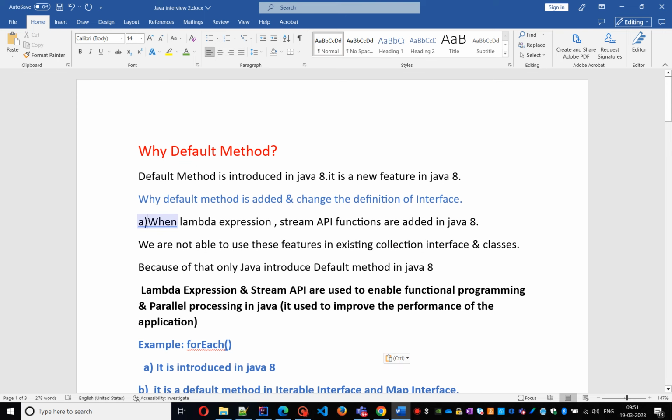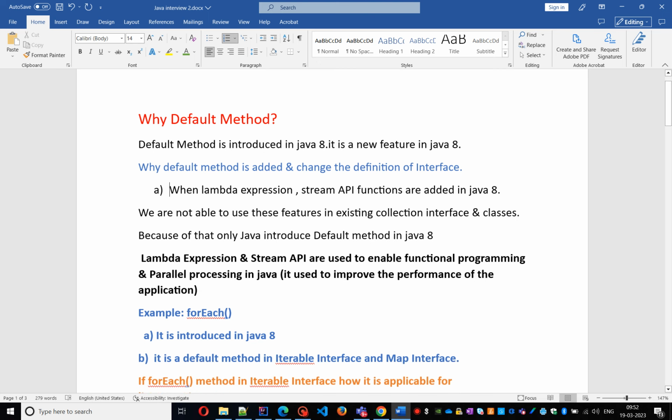Actually, when Lambda expression and Stream API were added in Java 8, we were not able to use these features in existing collection interfaces and classes. Because of that, Java introduced default method. Lambda expression and Stream API are used to enable functional programming and parallel processing, to improve the performance of your application.